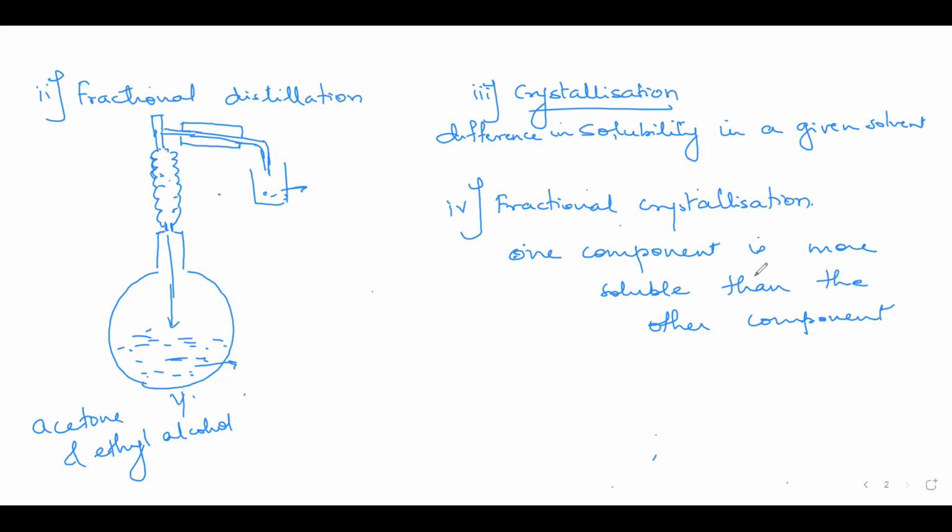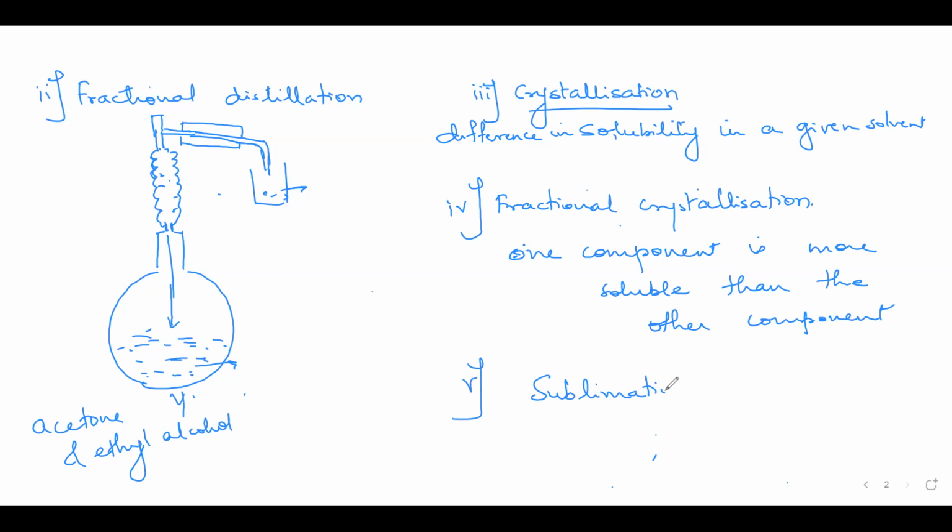Fine. So here the crystallization process is repeated again and again so as to separate the two components, the one which is more soluble from the one which is less soluble. Fractional crystallization technique you all have understood? Yes, ma'am. Okay. Now the next technique they could use is sublimation.